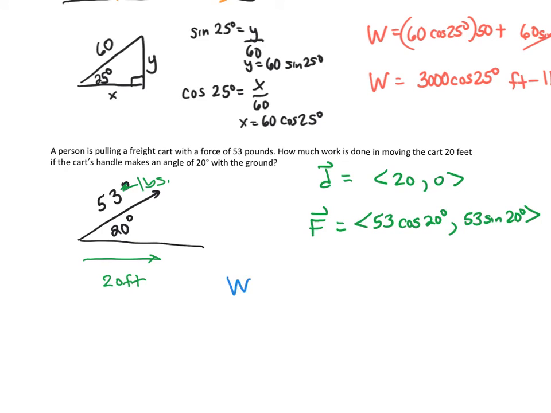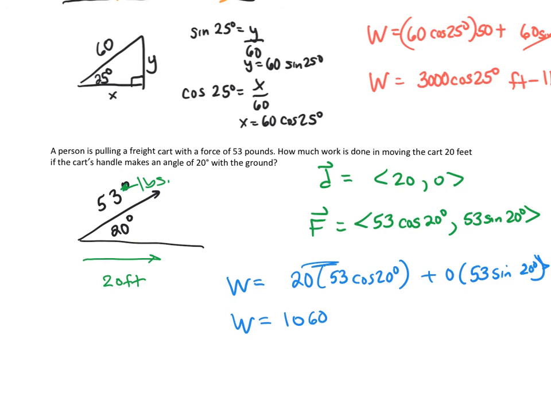So when I find the work between those, it's going to be 20 times 53 cosine 20, plus 0 times 53 sine 20, which goes away. So that is simply going to be 1,060 cosine 20, because 20 times 53 is 1,060, and again our unit is going to be foot-pounds.